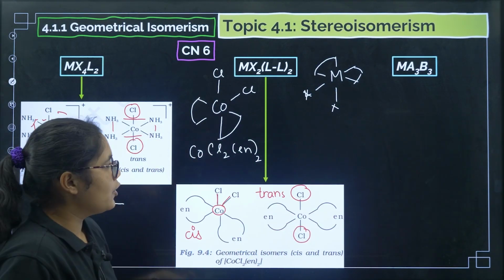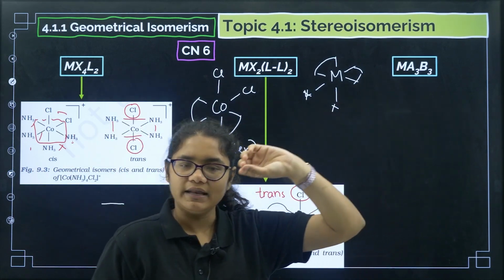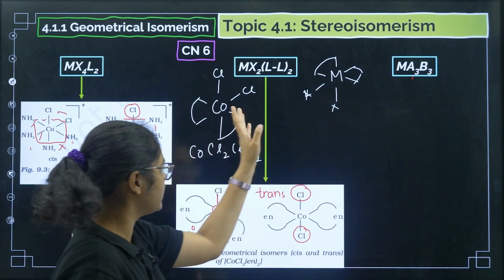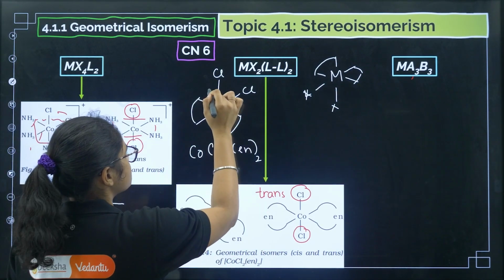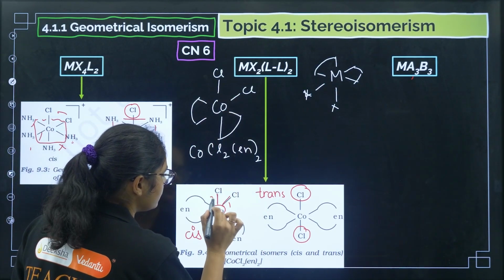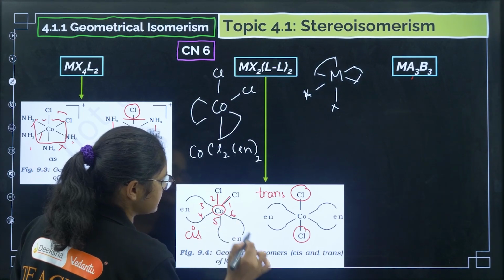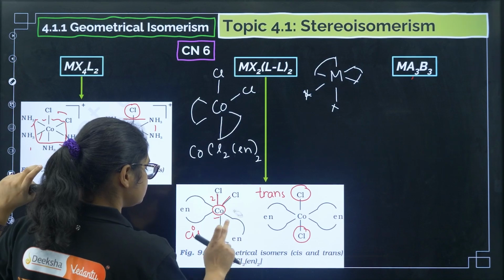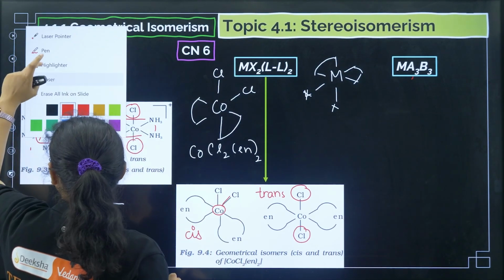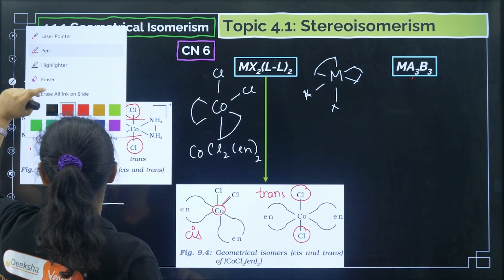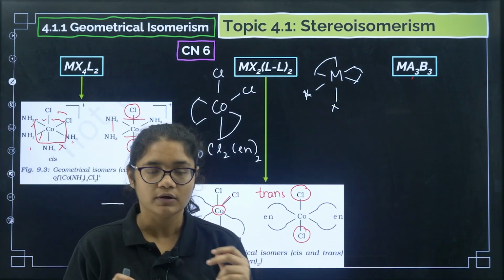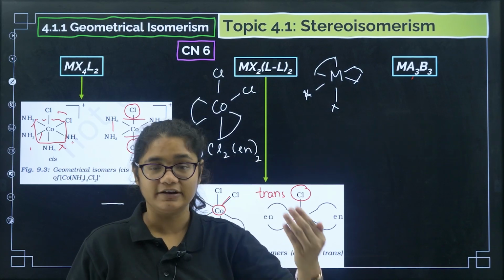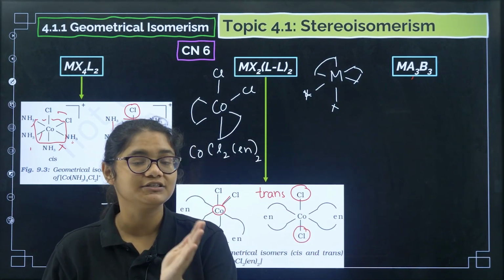Okay. Now coming to MA3B3. In MA3B3 type also, you can see the coordination number is 6 because 6 bonds are formed. So here you understood why the coordination number is 6, because the metal is forming 6 bonds, right? 1, 2, 3, 4, 5 and 6. Now I will erase this one. In MA3B3 type also there is coordination number 6. But in MA3B3 we do not use the words cis and trans. We use something called facial and meridional.